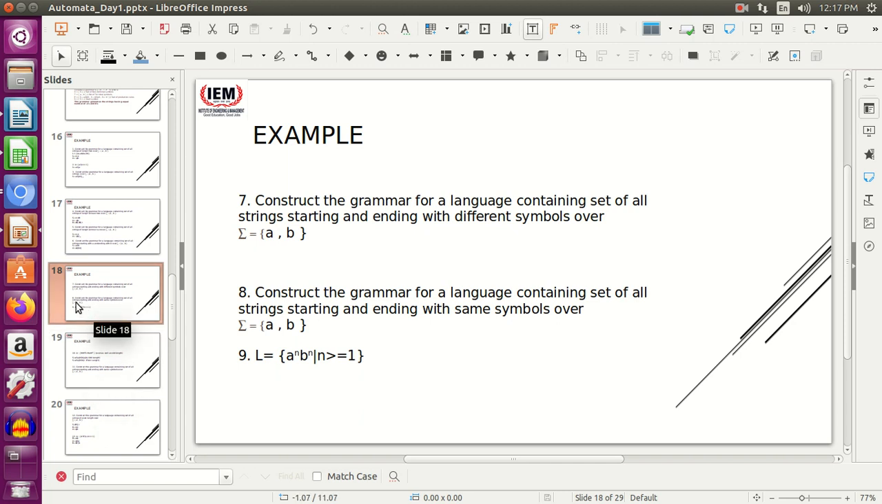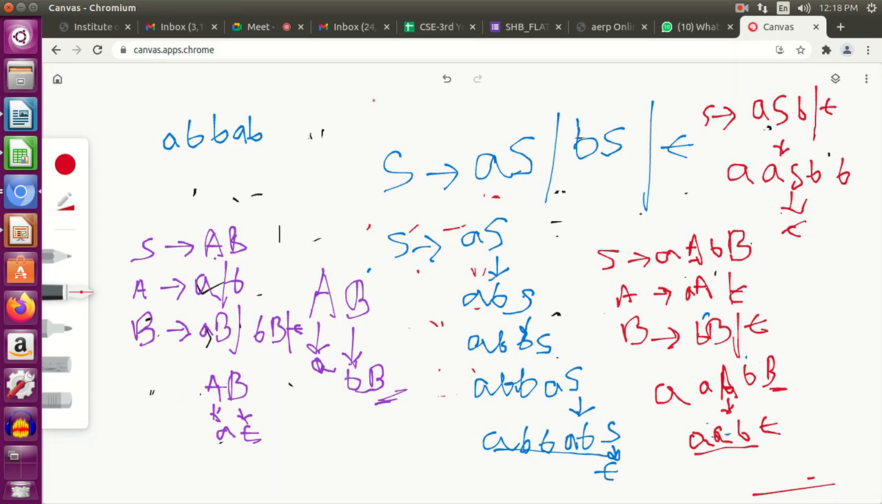Ma'am, I have one doubt regarding the ninth example. In that one, you showed S tends to ASB or null. Ma'am, should we do S tends to capital A B, and A tends to capital A B or null? Because otherwise I will get a null string, which should not be there because the n value is greater than or equal to 1. The base case is ab.